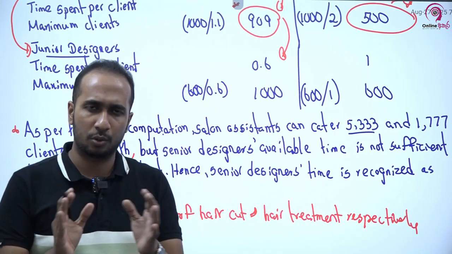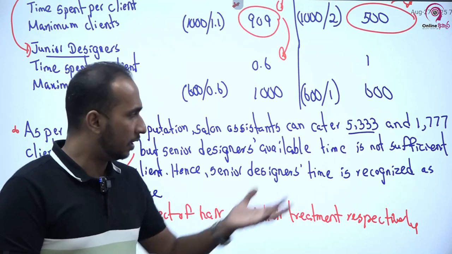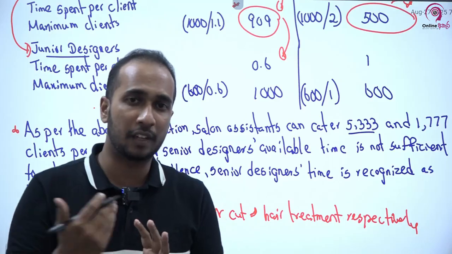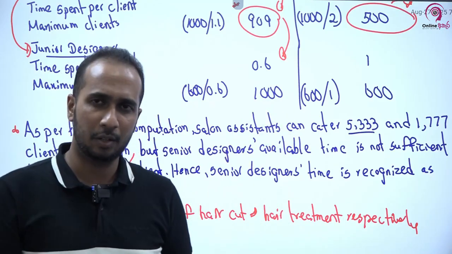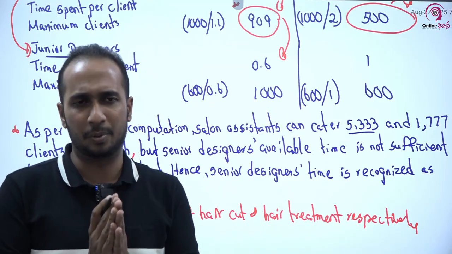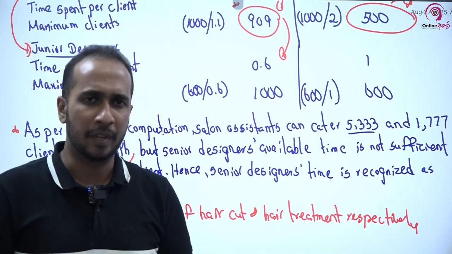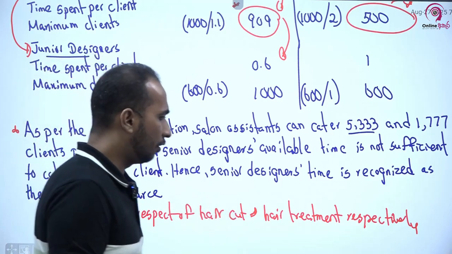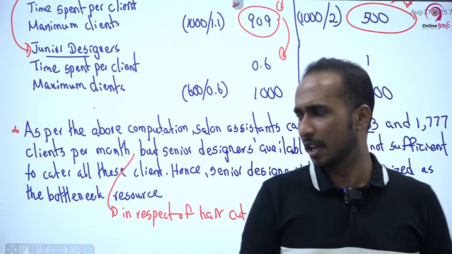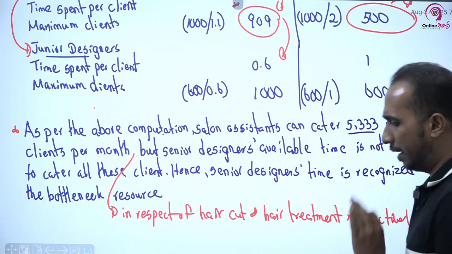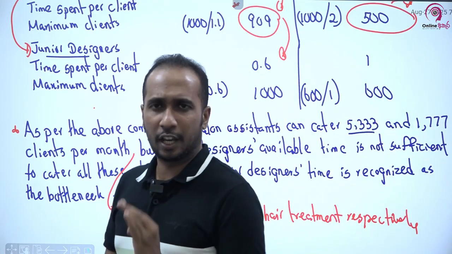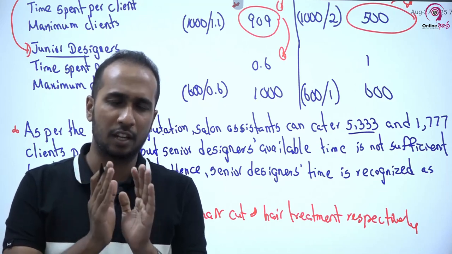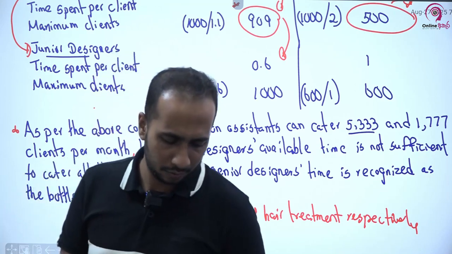What you have to tell is, we can cater this much of clients. Okay, but in the next stage we cannot proceed because of the limited availability of time. Therefore, we do have a limitation in our manufacturing or our service provision. That's why this senior designer time is recognized as the bottleneck resource, right? So that's what you have to write down. Please keep in mind, in the question you have to clearly show the computation and finally give the justification. Then you will get full marks for the question, right?